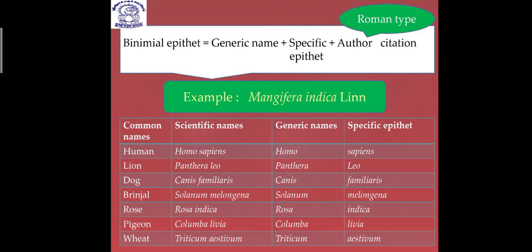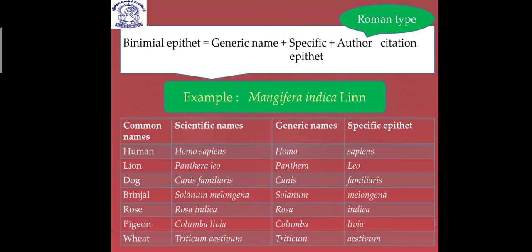Canis is the genus name and familiaris is the specific epithet. Then brinjal is Solanum melongena, where Solanum is the genus and melongena is the specific epithet. Rosa indica: Rosa is the genus name, indica is the specific epithet. In the same way, pigeon is Columba livia, Columba is the genus name, livia is the specific epithet.